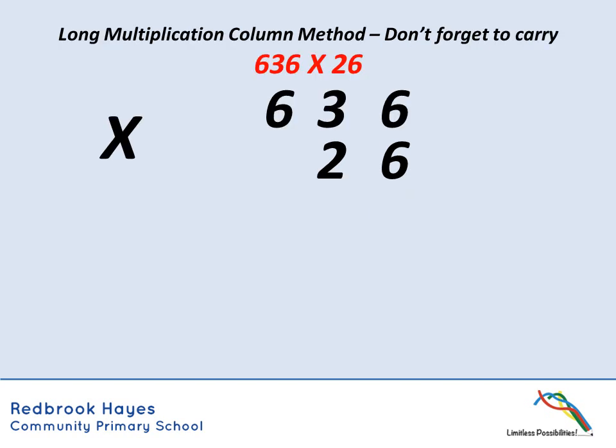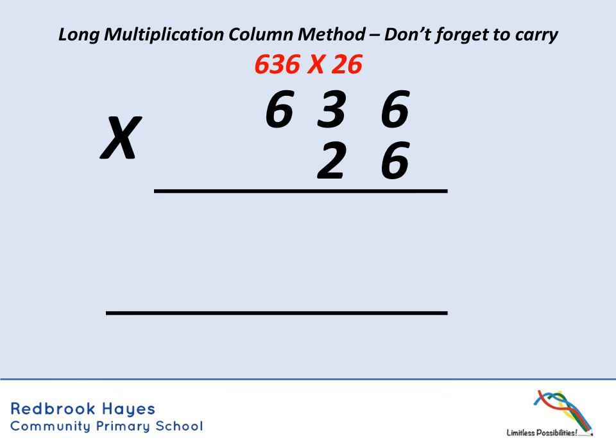Okay, I'm moving on to our long multiplication. It's called long multiplication because there are a few more steps to this one. We've got a 3-digit number multiplied by a 2-digit number. So, setting it up just as you would a column method for addition or subtraction, but this time we're going to have 2 rows, so I've given myself some more space so that I can work out the answer to